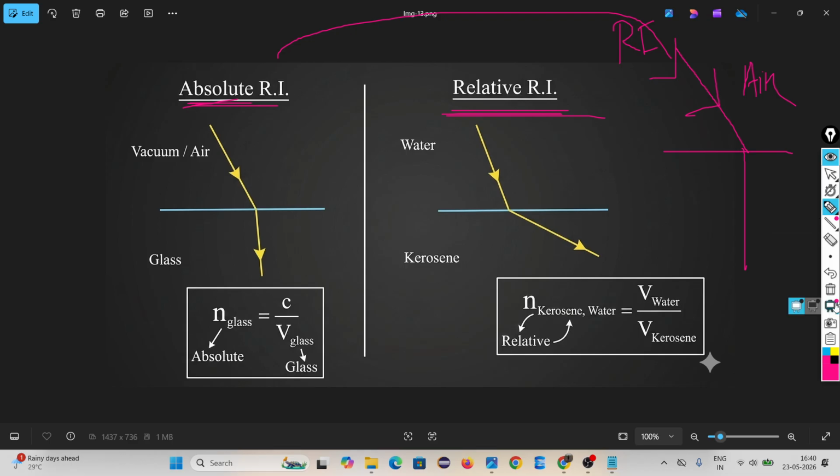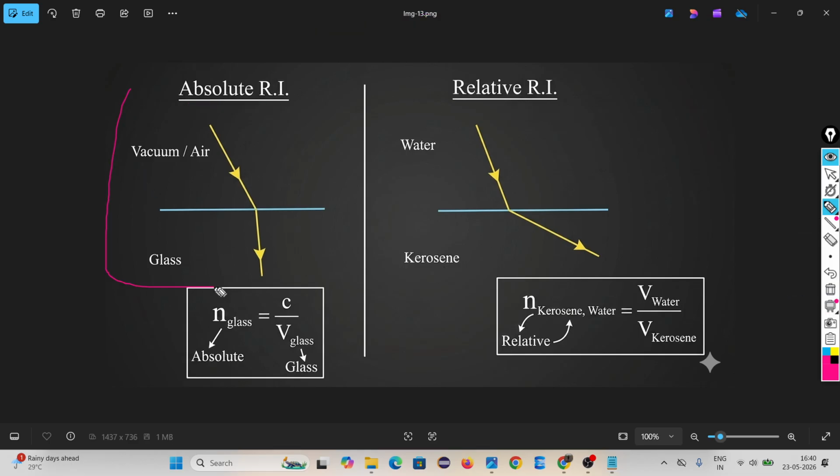Look, in this case, on the last page, you are finding the refractive index for air or glass? For whom are you finding the refractive index? In the first image, you are finding the refractive index of vacuum or glass?